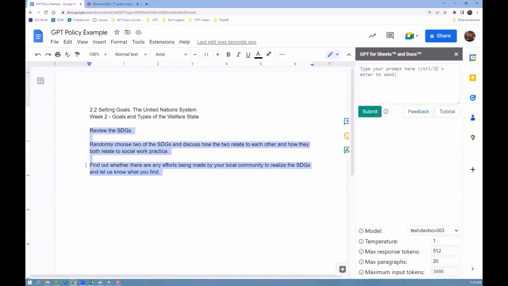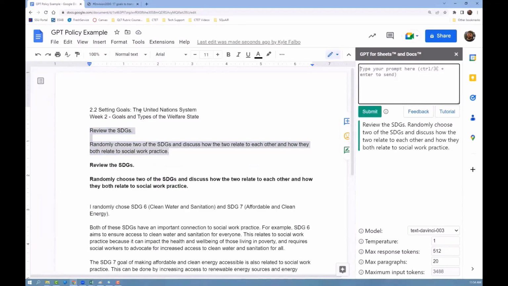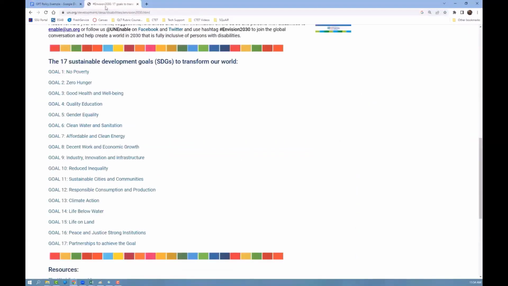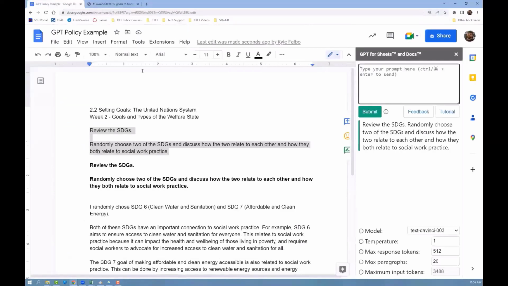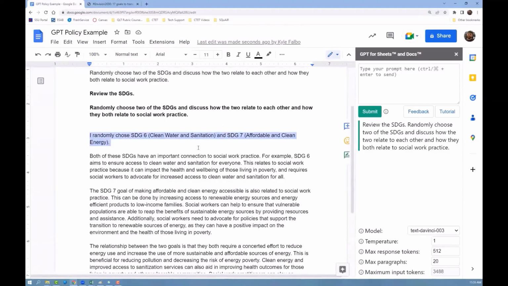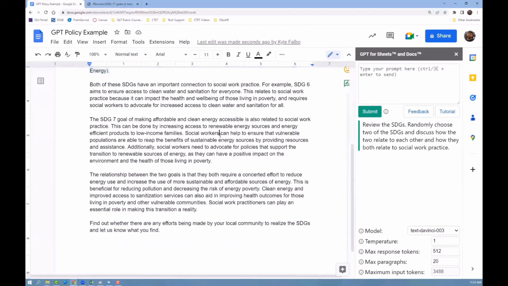I'm just going to go ahead and break this apart into a couple different prompts: reviewing the SDGs, randomly choosing 2 of them, and discussing how the 2 relate and how they both relate to social work practice. It generates a fairly generic response here, but it did a good job identifying that SDGs refers to the sustainable development goals, and was able to correctly identify that 6 and 7 are the ones it's stating in the prompt.